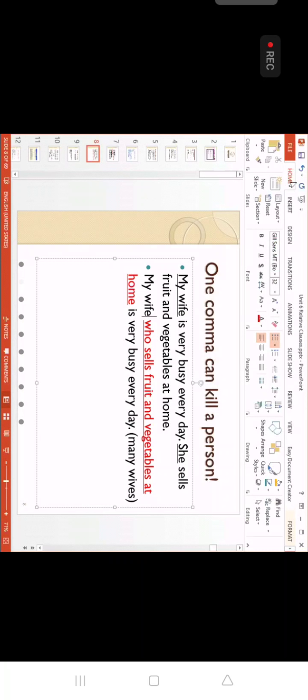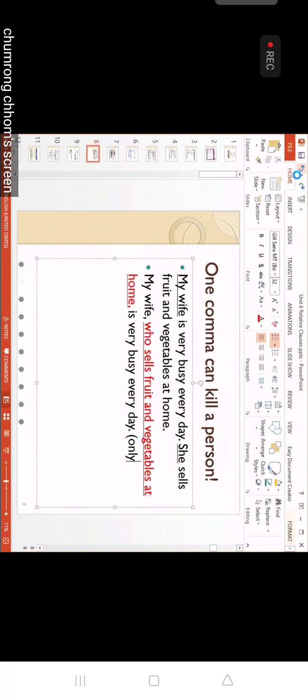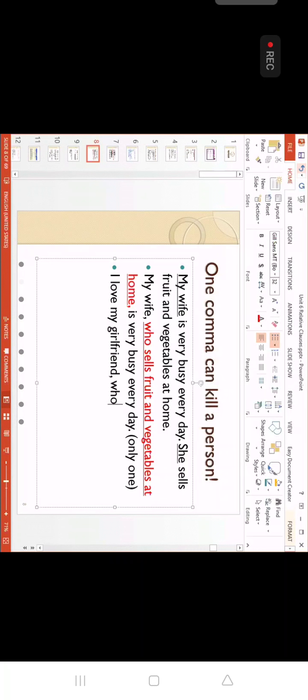That's why you have to be careful with commas. This is what you have to understand. If you put a comma here, it means you have only one wife. Only one wife here. This is what you have to be careful about. That's why when you say, oh, I love my girlfriend who is a UC student, for example. Example for you, okay?